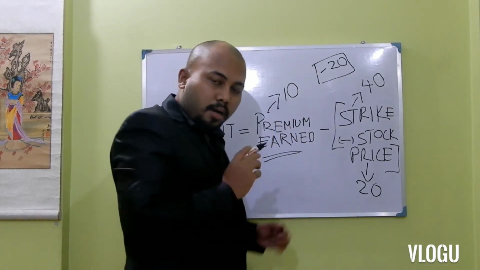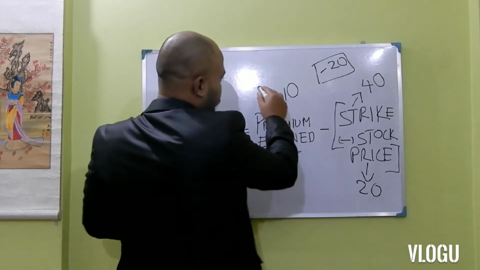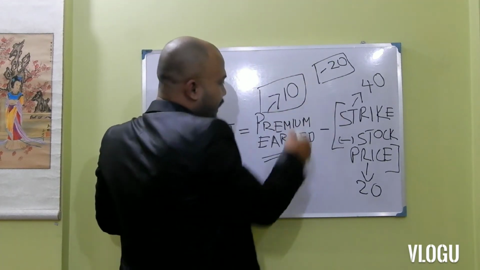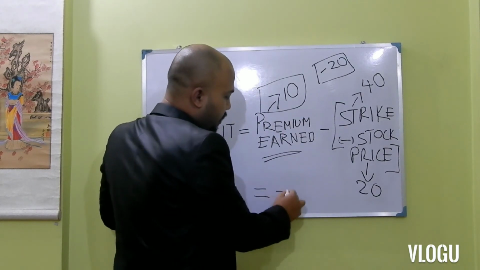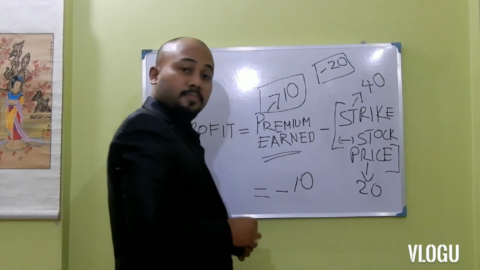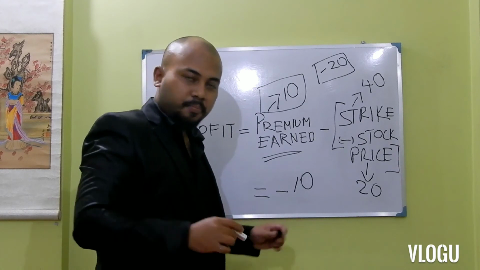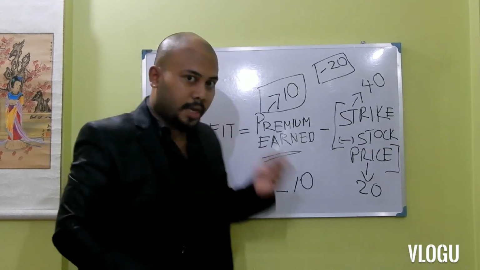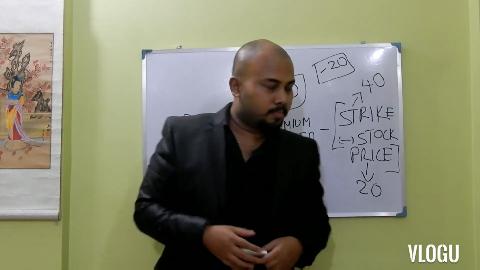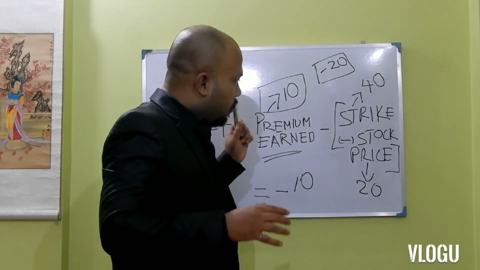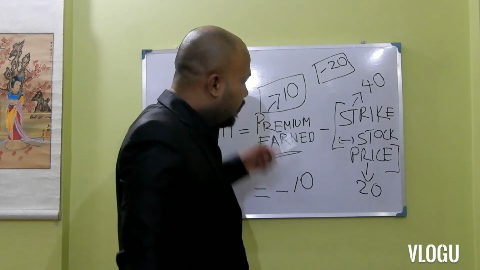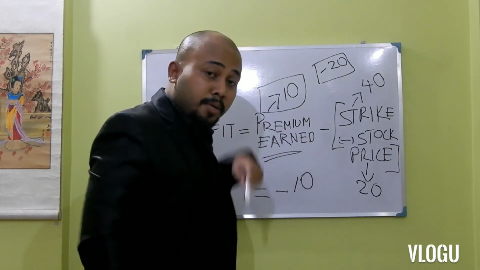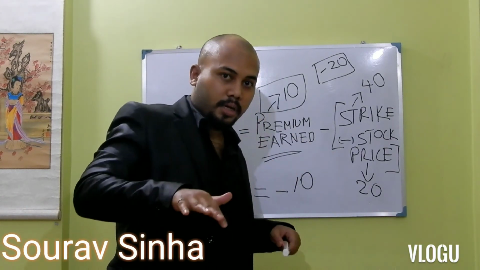He has already earned 10 from the premium. So his net loss will be 10. Clear? So now if the put seller wants to earn profit, he will pray that the stock price remains above 40 or at 40.